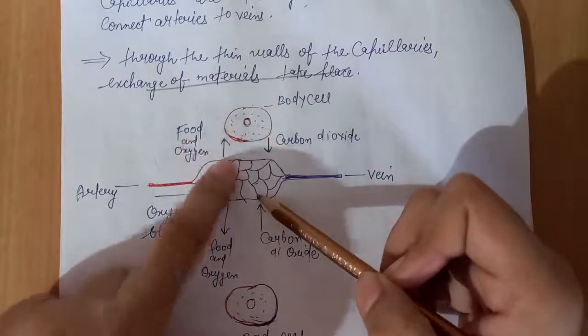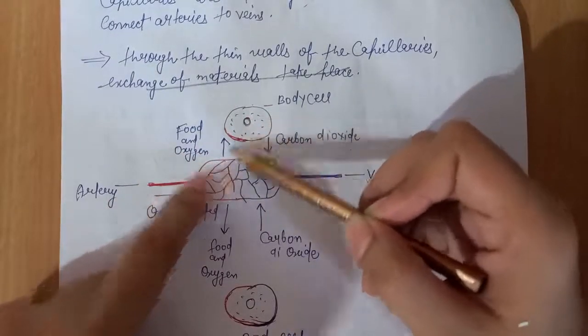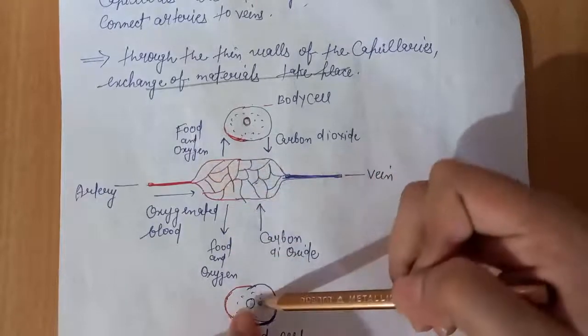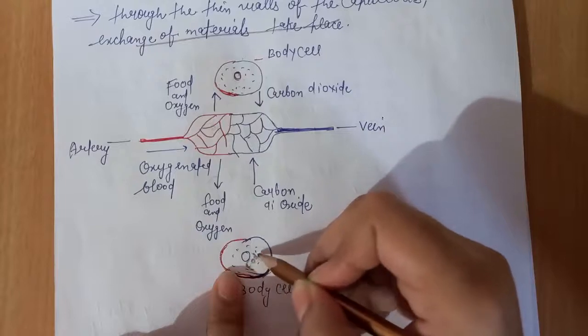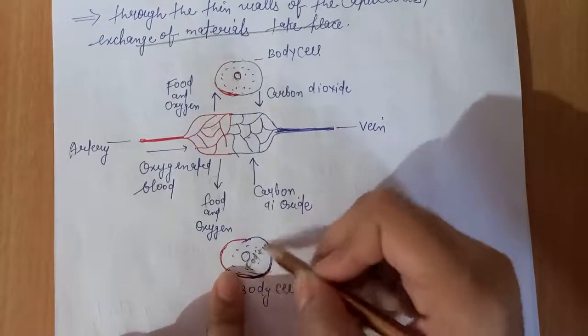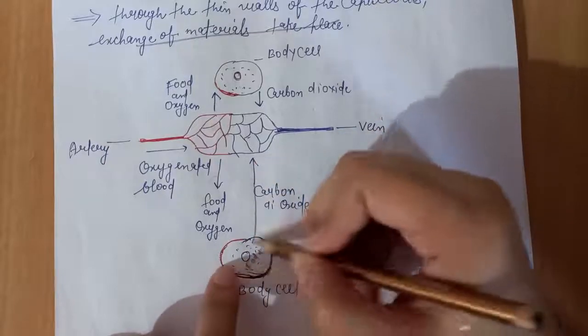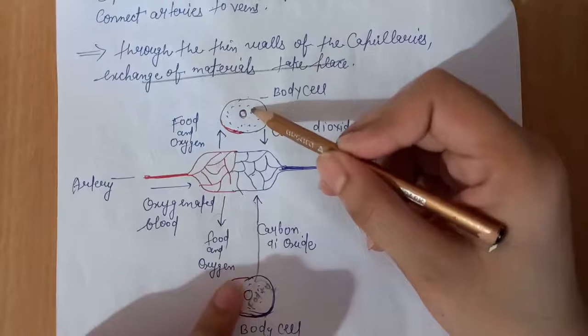Food and oxygen are supplied from capillaries to the body cell. So this is food and oxygen that is supplied from capillaries and reaches the body cell. At the same time, carbon dioxide is produced by our cell as a waste product.